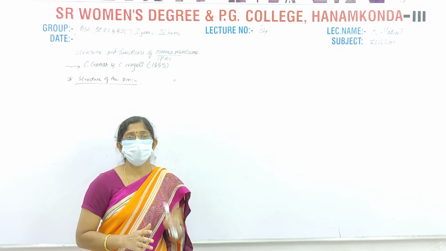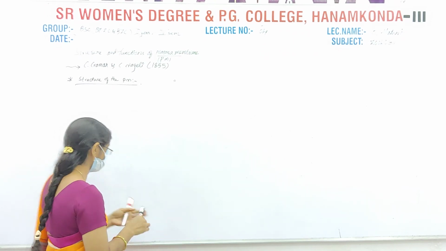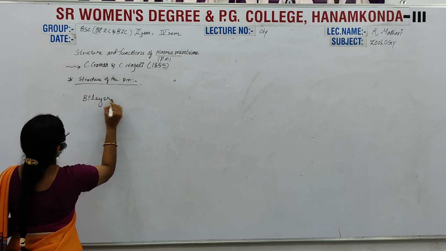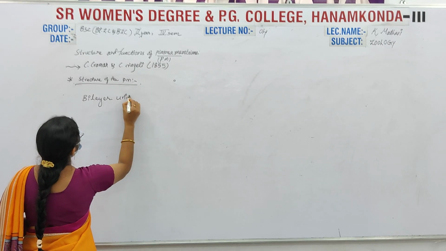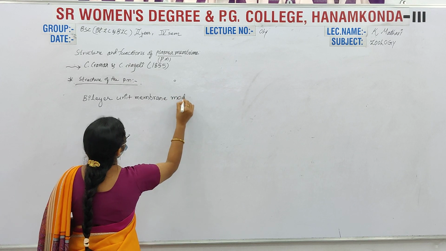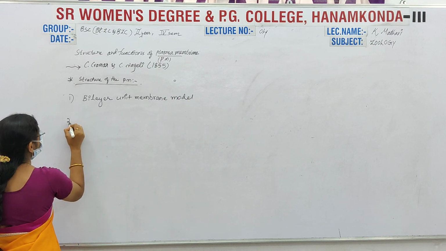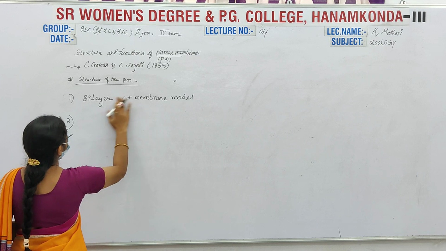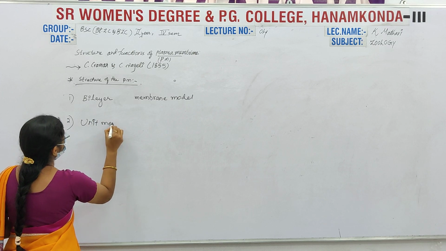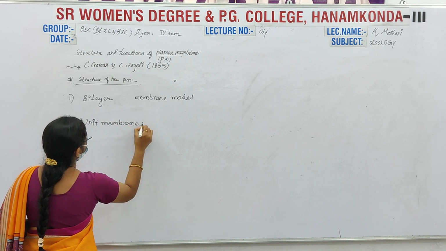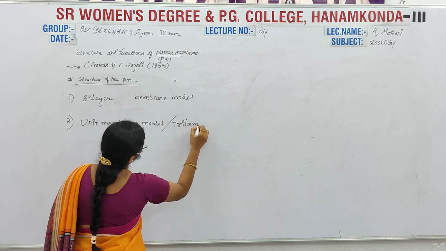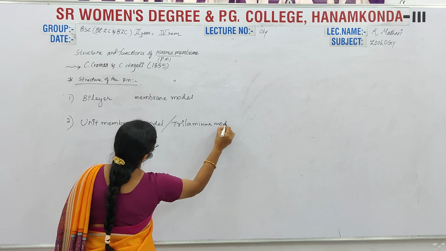The first one is the bilayer membrane model. The second one is the unit membrane model, also known as the trilaminar model.